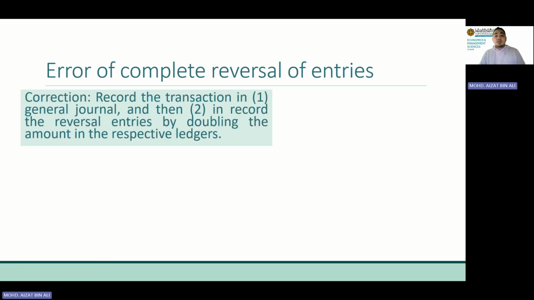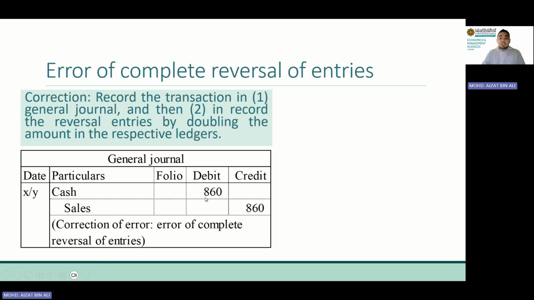So how do we correct this? To correct the complete reversal of entries, for this one, you have to memorize. We should record on the correct side, but the amount should be doubled. For example, the original amount is 430, but now debit cash 860. 860 ringgit comprises two times 430. The first 430 is to cancel the error. The second 430 is to correct the transaction, to record the transaction correctly.